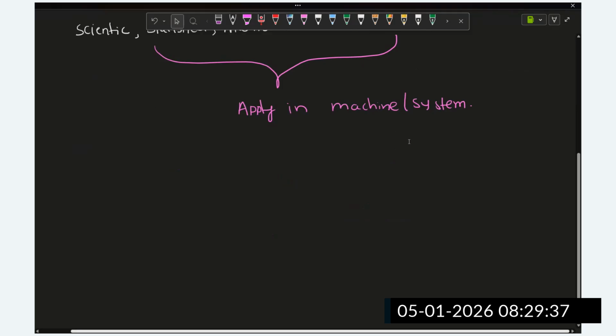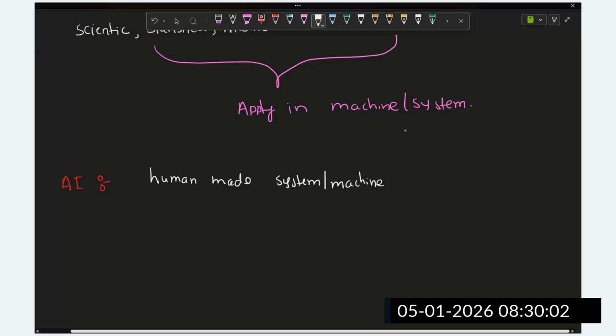If you write down the definition of artificial intelligence, generally you call it AI. In AI, what we do is make a human-made system or machine that can think, reason through problems, and learn.